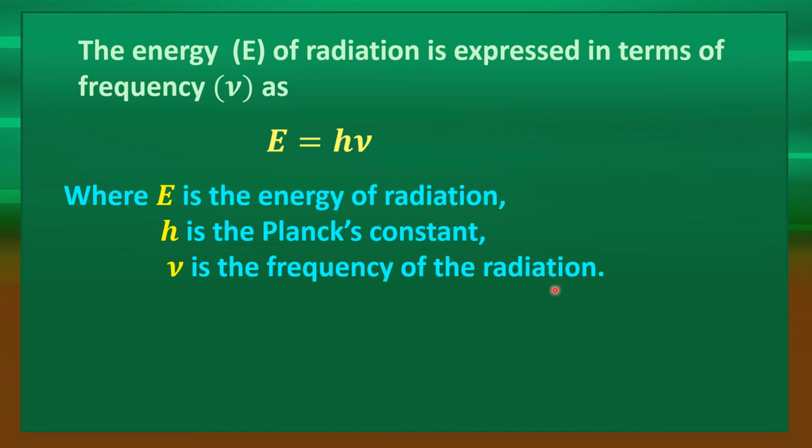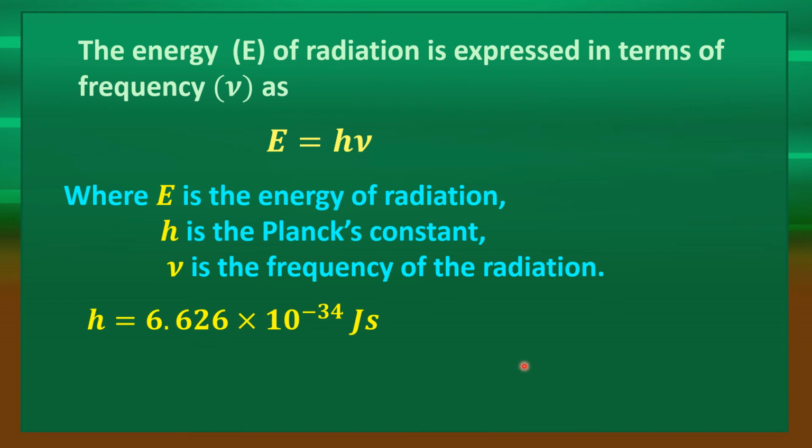I already told you electromagnetic energy is transmitted in the form of waves, electromagnetic waves. So what is h here? H is the Planck's constant. Its value is 6.626 times 10 to the power of minus 34 joule second.